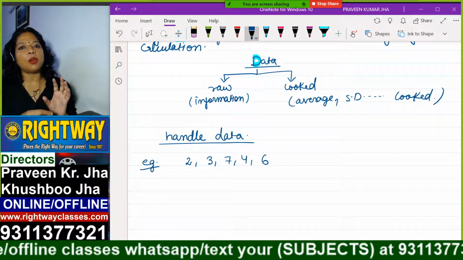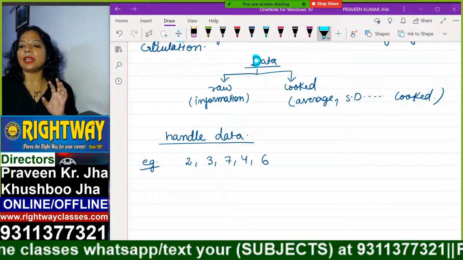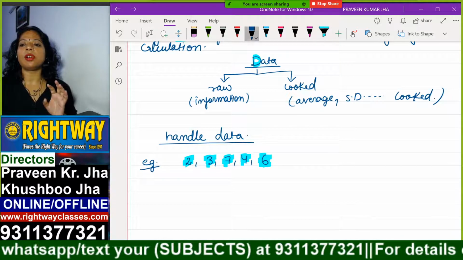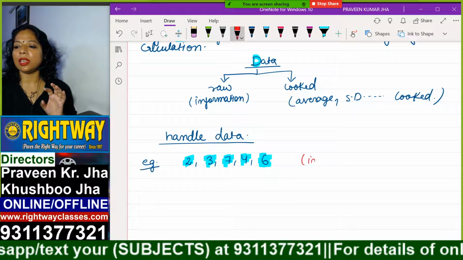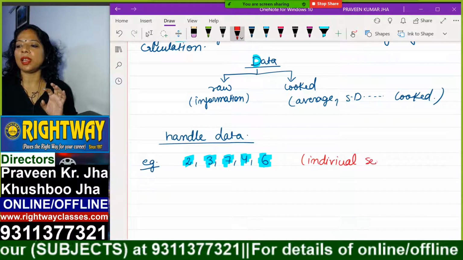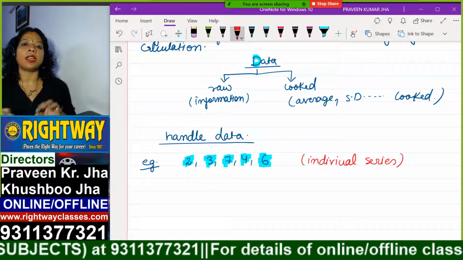This is very small data and single digit numbers also. So we will just leave it as it is, we will not make any change, and this will be called an individual series, or individual data series.